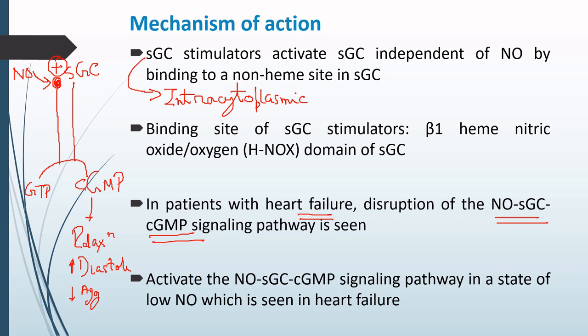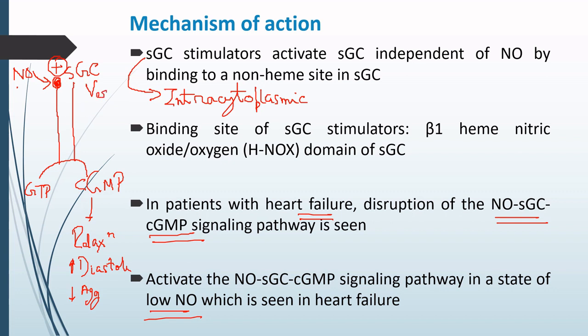That is, this pathway is getting disrupted. Why? Because the level of nitric oxide in case of heart failure is low. Hence the SGC enzyme is not getting activated because of the low nitric oxide.